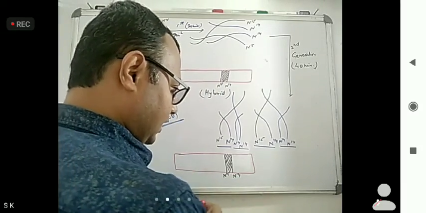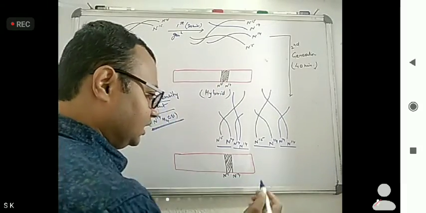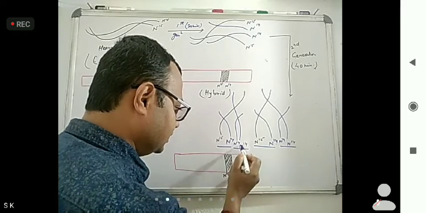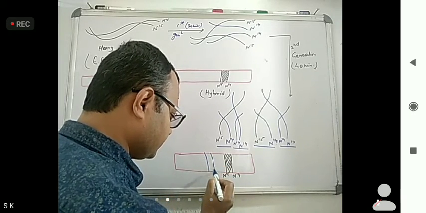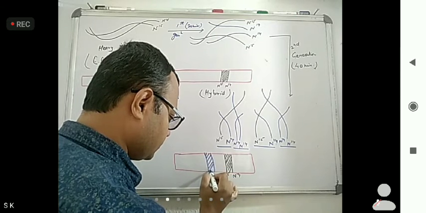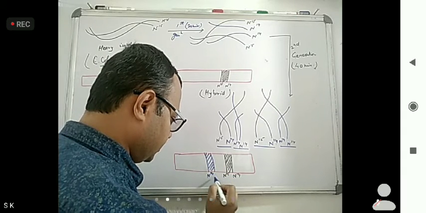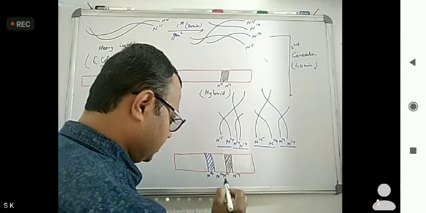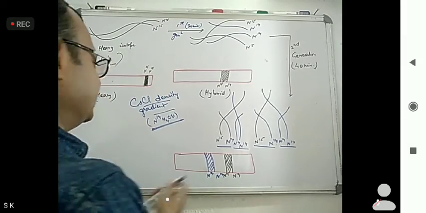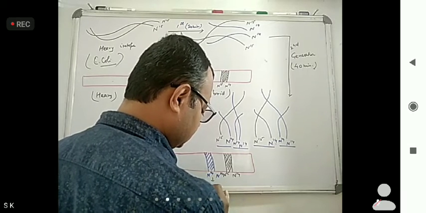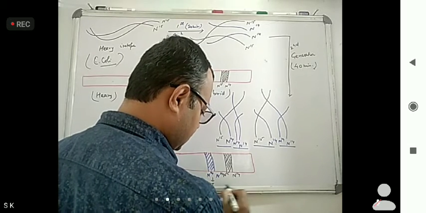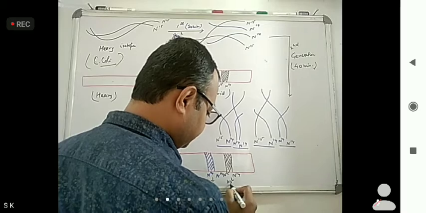And another one, what came? Another came this one, and this one came light. So this is N14, N14. So what came here? Both came. One is light and one is hybrid.